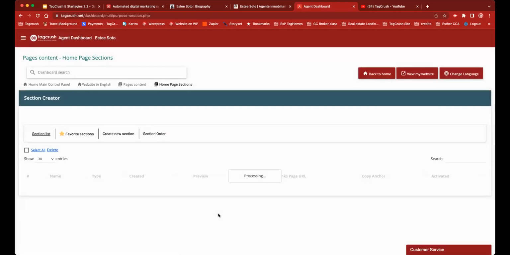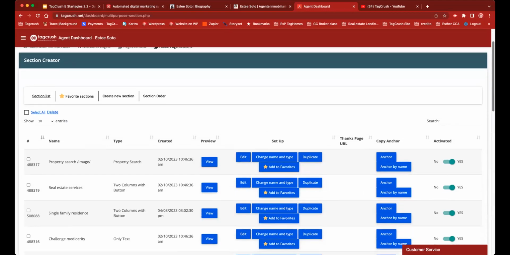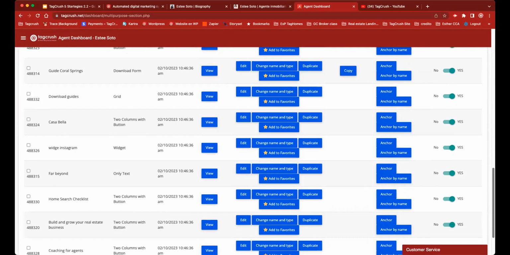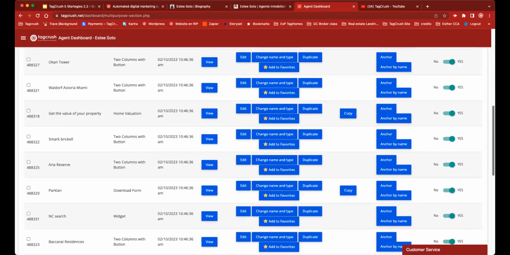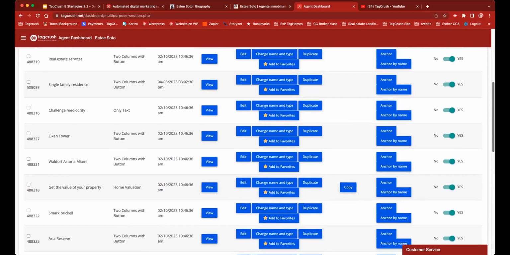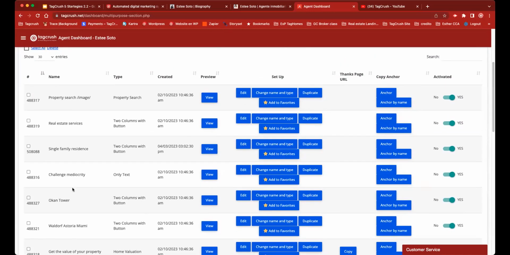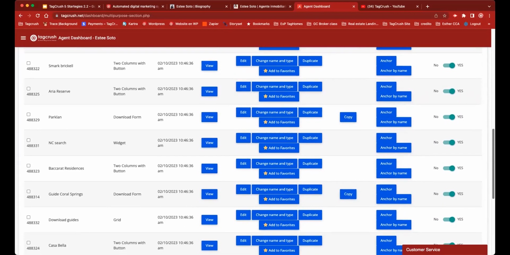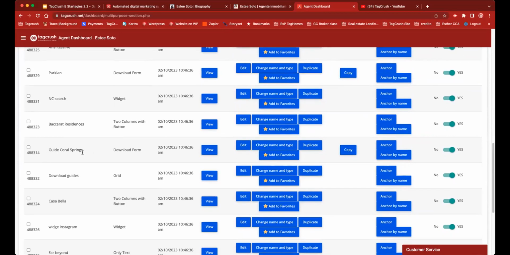Let me go here. Homepage sections, this is an important one, because then you decide what it is that you want. These are all the sections, every single one of those multi-purpose options that I have there. Look, the Oaken Tower development, the My Services multi-purpose spacer, the guides to download, the other download, the widget for Instagram is right here, you see?